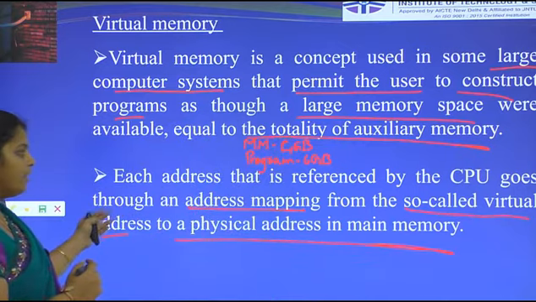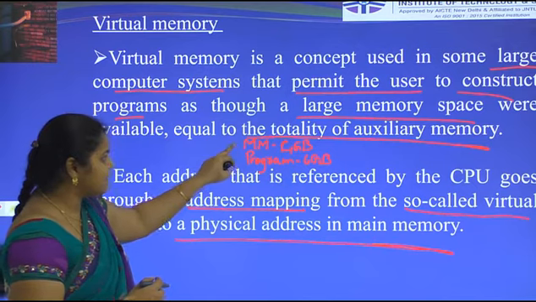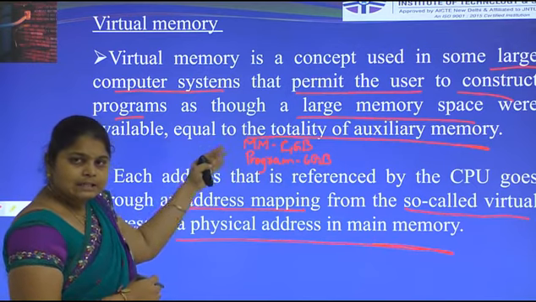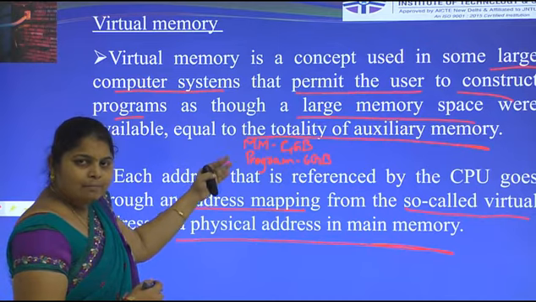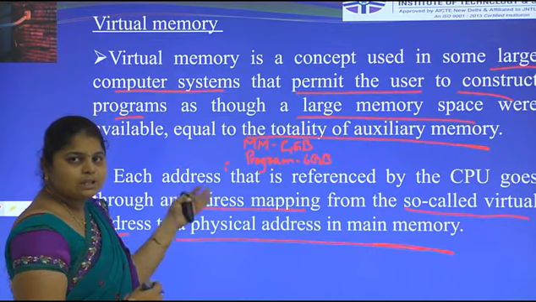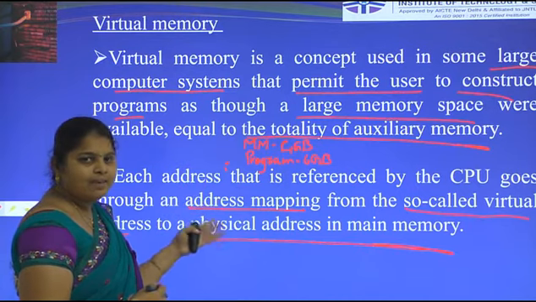Whenever the program size is large and main memory size is small, then we require virtual memory.